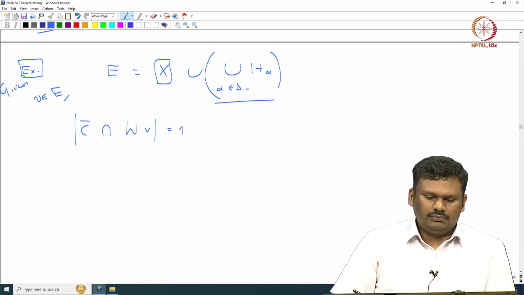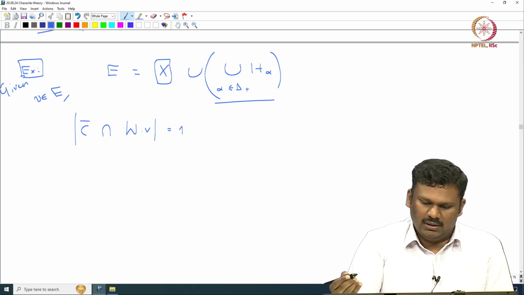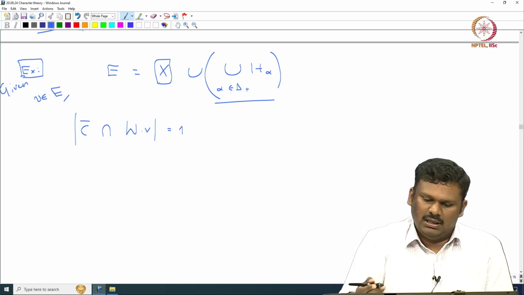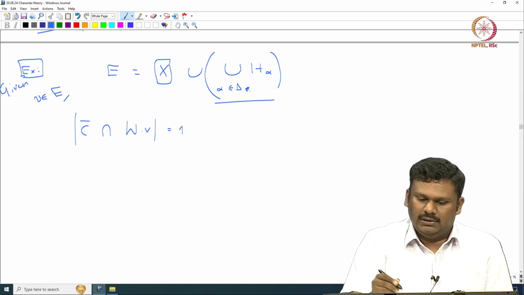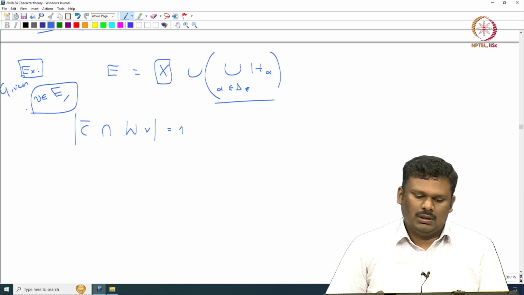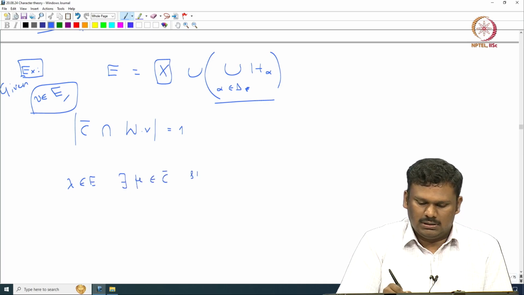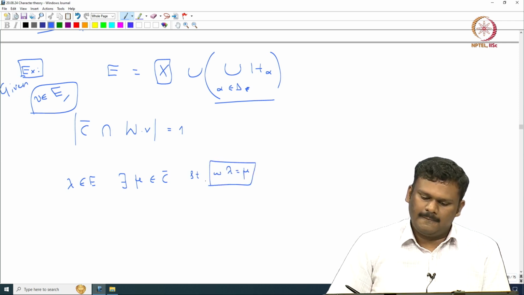So, this just comes from this observation. E is already written as X union the union of H alphas. So, we know how W acts on X and how it acts on this union of H alpha. Using that, one can get it on the E. So, given lambda in E, there exists mu in C bar such that W lambda equals mu.